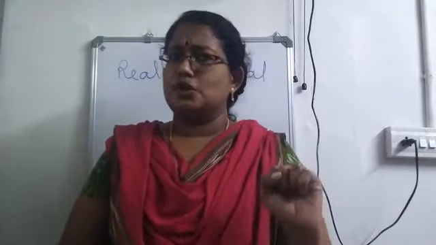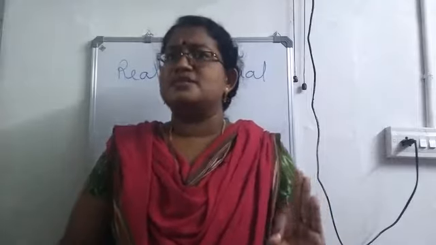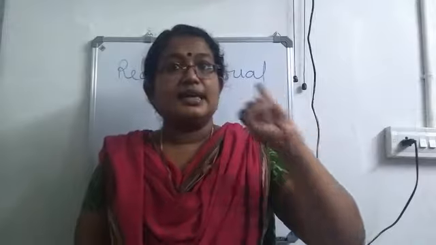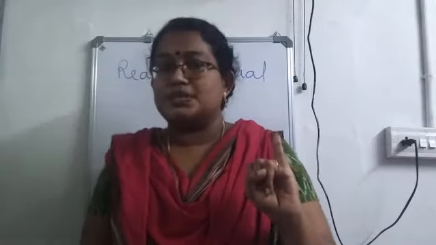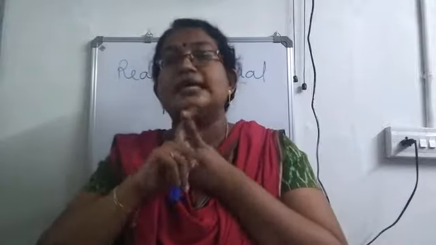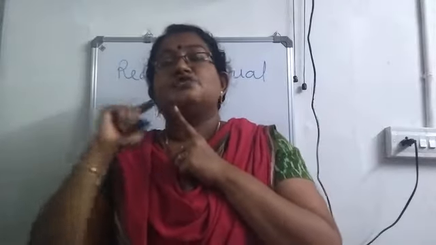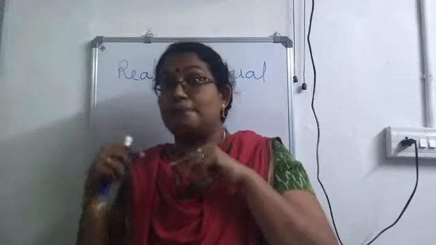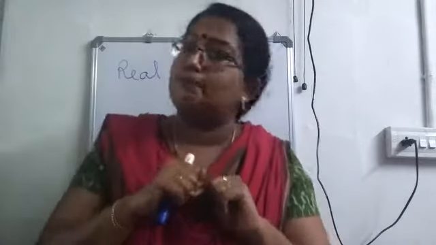Okay. So, three main differences between real and virtual images. First one, real images are obtained when the light rays after reflection actually meet, whereas virtual images are formed when the light rays after reflection appear to come from a single point.